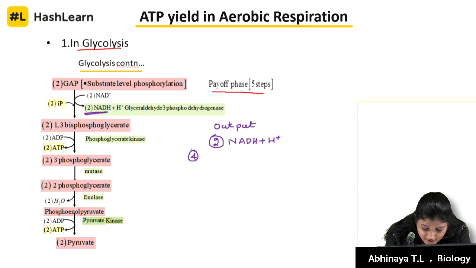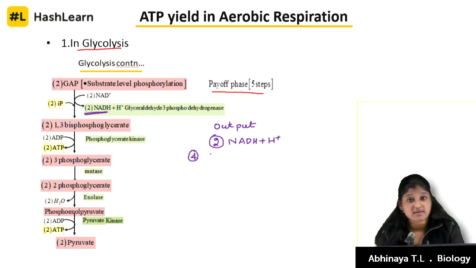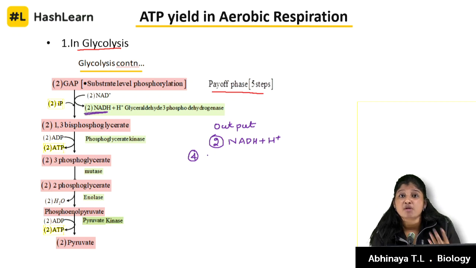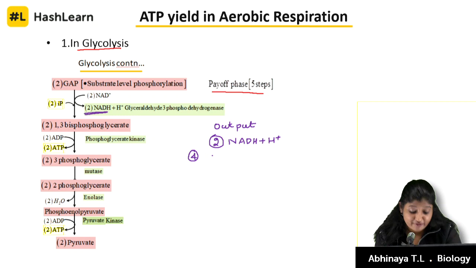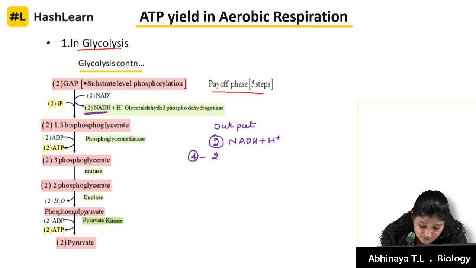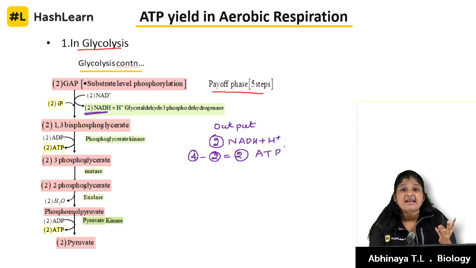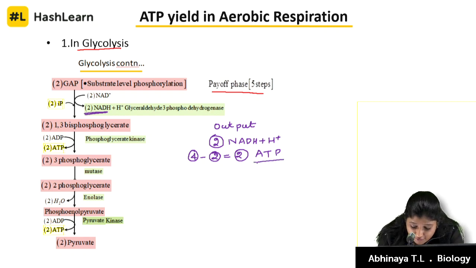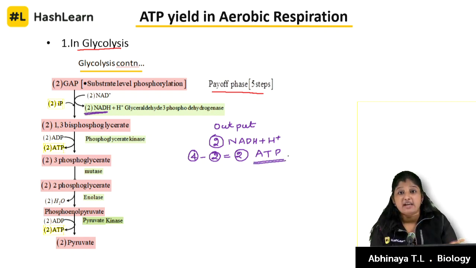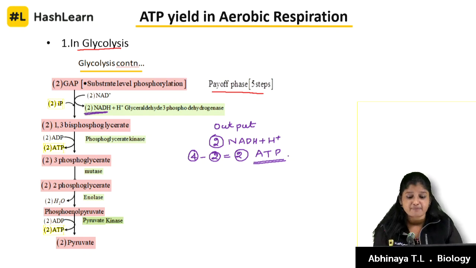Why am I writing far away? Because, as I told in the glycolysis class, 4 molecules of ATP are released, 2 are utilized in the preparatory phase. 4 minus 2 will be 2. So 2 molecules of ATP are formed. 2 molecules of NADH and 2 molecules of ATP, that's the output of our glycolysis. This ATP is formed by substrate level phosphorylation. It's happening at the substrate level itself.